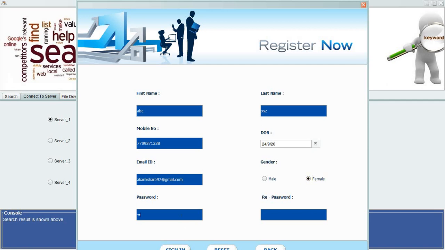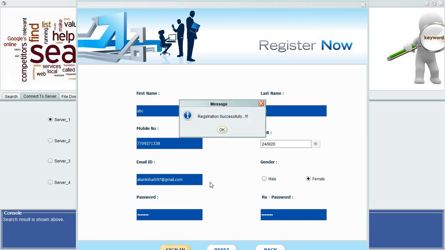Here is entering the password. Now click on sign in. Here the registration is successful.